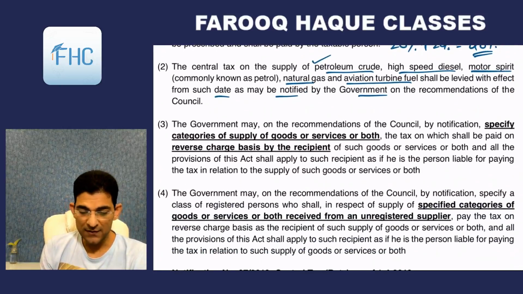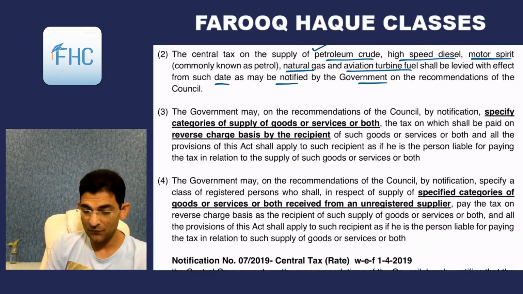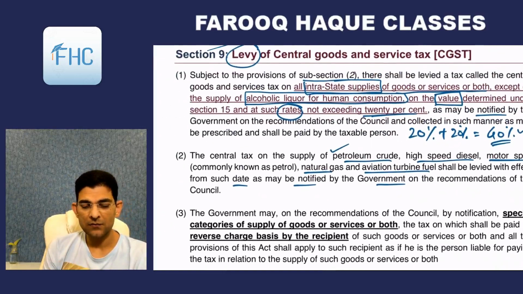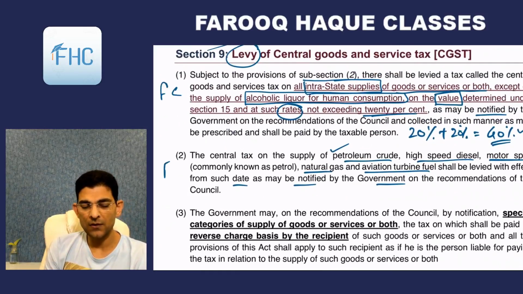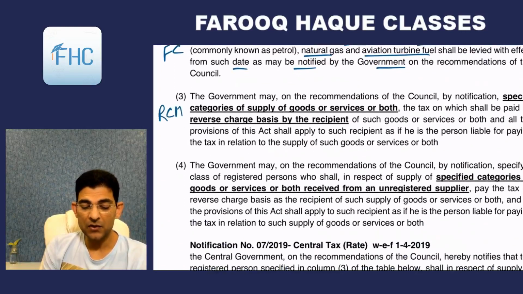Then subsections 3 and 4, these two subsections are for reverse charge, and subsections 1 and 2 are forward charge. Forward charge, FC, you can write down, though in case of subsection 2 it is not yet imposed. But whenever it is imposed, it will be forward charge. 3 and 4 are RCM, reverse charge mechanism. So how does reverse charge apply and how does it work? Let's see.